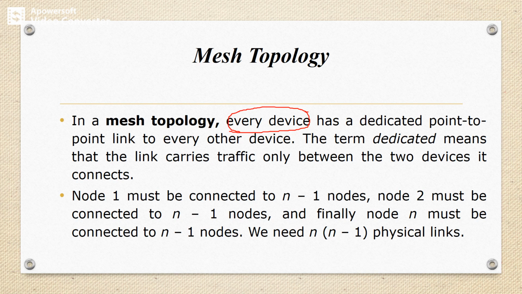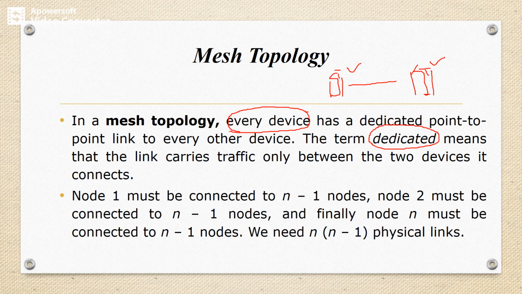The term dedicated means that the link carries traffic only between those two devices it connects. So what is the meaning of dedicated link? It means the link which carries the traffic between any two devices can be exclusively used between these two devices.